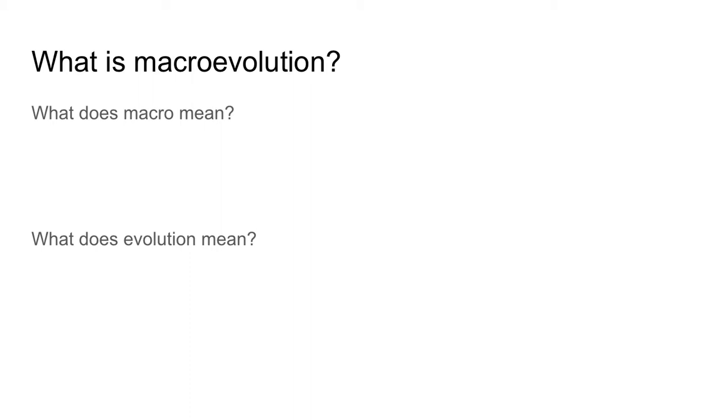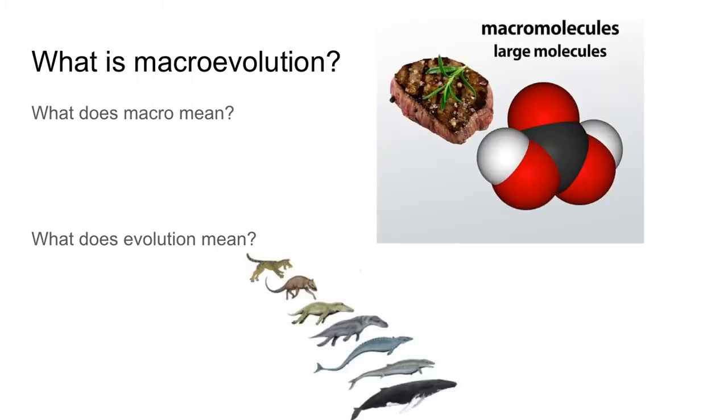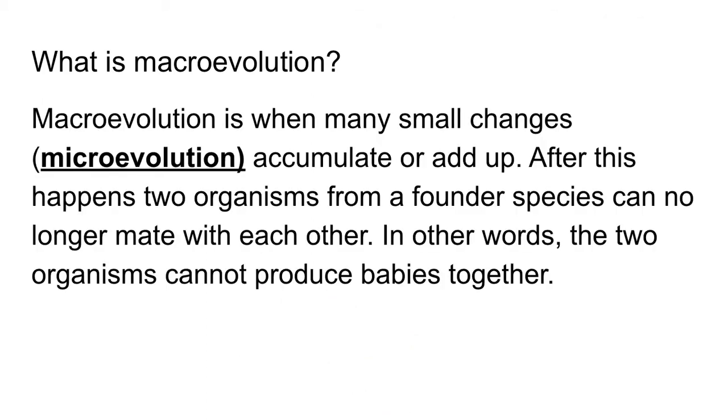Well, hopefully you said large. So macroevolution, macro means large, evolution means change over time. So this means large changes over time. So macroevolution is when many small changes, which we call microevolution, accumulate or add up. After this happens, two organisms from a founder species or original species can no longer mate with each other. In other words, the two organisms can no longer produce offspring that are fertile together.